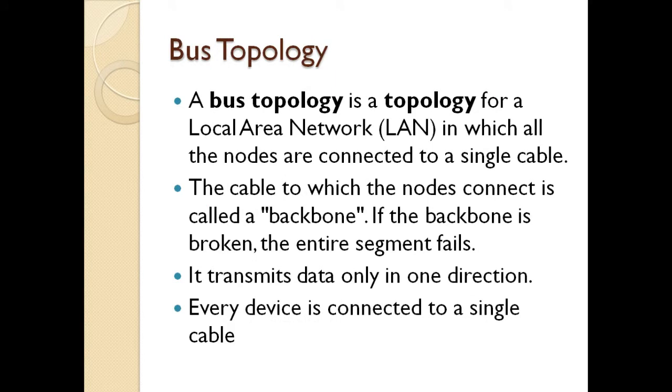First one, bus topology. A bus topology is nothing but the nodes are connected in a single cable. So here the nodes are connected in a single cable based upon your requirement. It acts as a backbone. This cable will act as the backbone of a network. If the backbone of a network fails, then the entire system will fail. It transmits the data only in one direction.